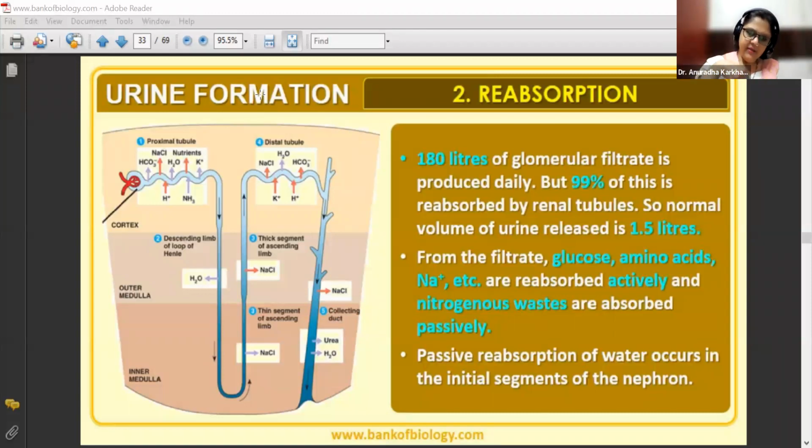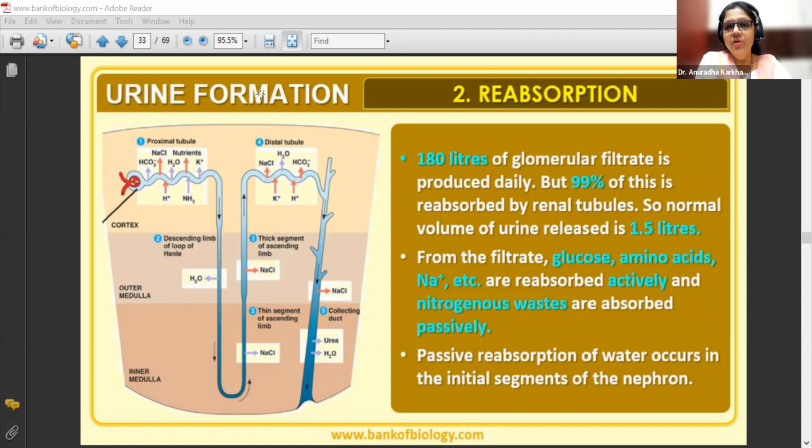So the second process is going to be reabsorption. Relatively thicker, yes Zuri, right, beta? Yes, you're right, because so much water is flowing down. Correct. Then 180 liters of glomerular filtrate is produced daily, but 99% of this is reabsorbed by the renal tubules. So the PCT and DCT are going to be reabsorbing this particular filtrate. The normal volume of urine released is only 1.5 liters. See how small it is. 180 liters versus 1.5 liters. Hardly anything.